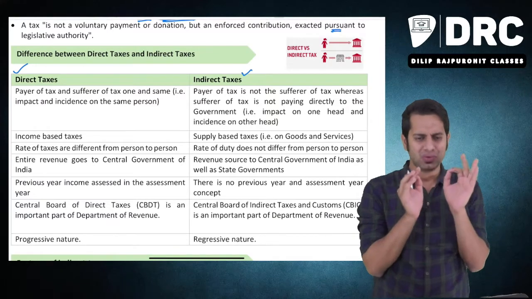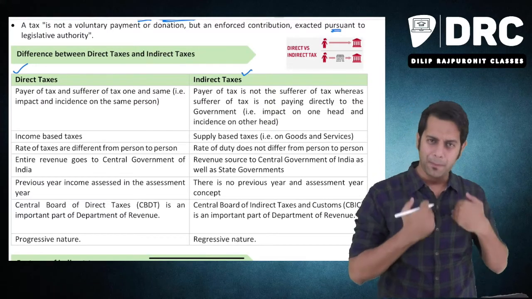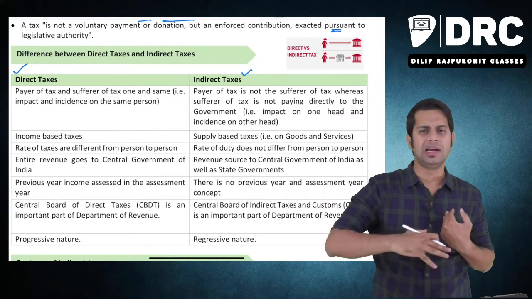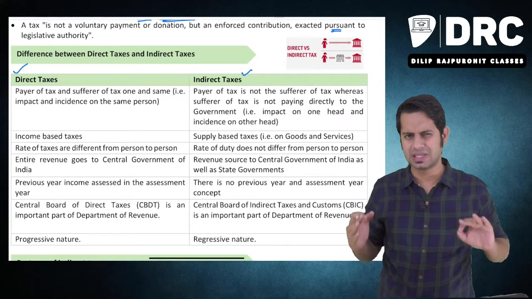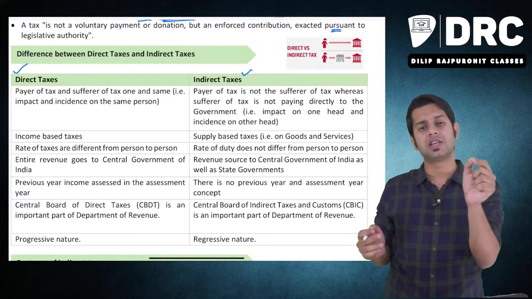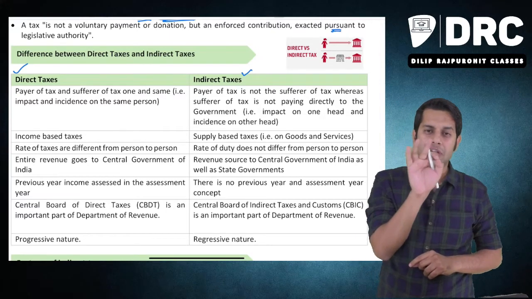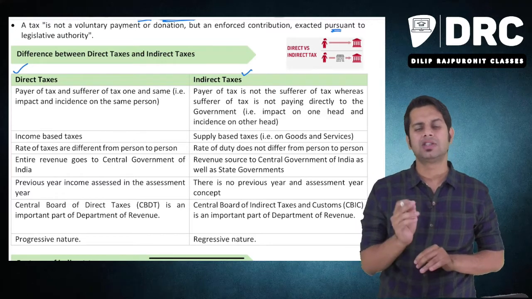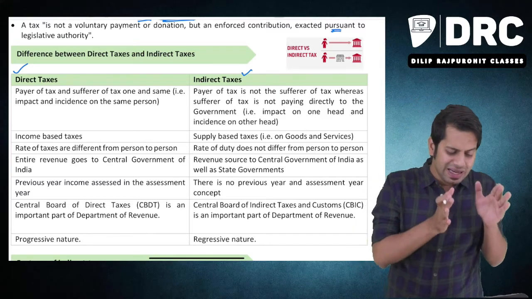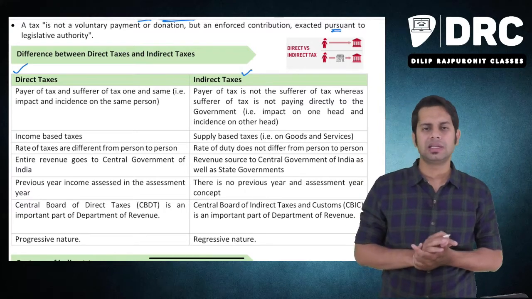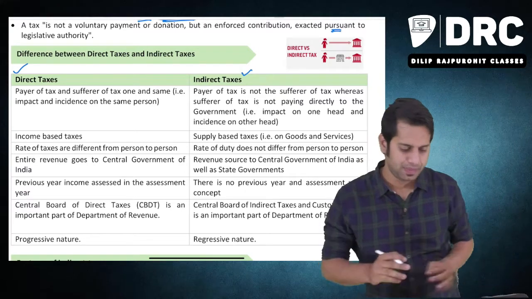Direct tax is a tax where the person who is paying the tax to the government and the person who is suffering the payment of tax is the same person. The payer and the sufferer is same. Sir, in case of direct tax, what happens? In case of direct tax, the incidence of the tax and the impact of payment of the tax is on the same person. Meaning what, sir?